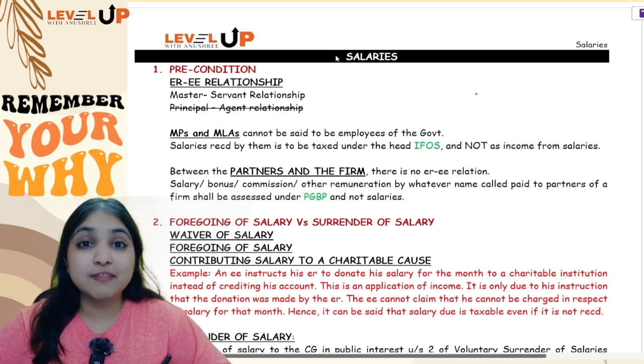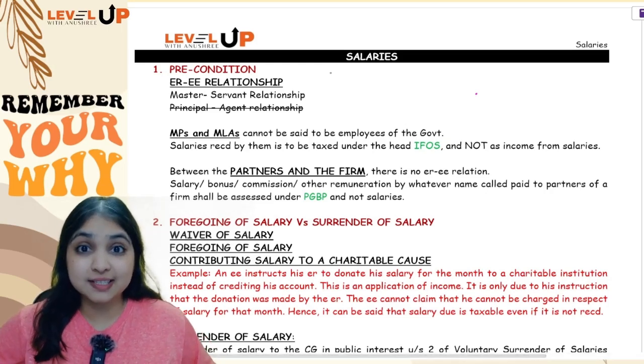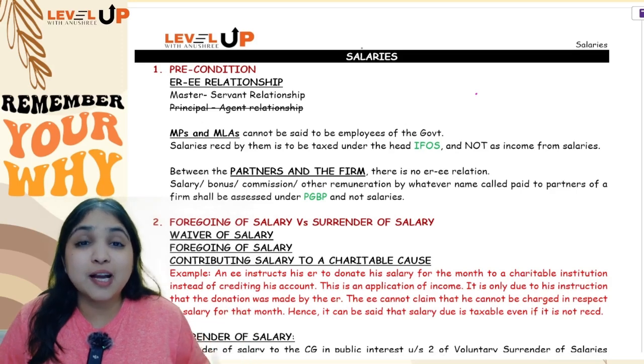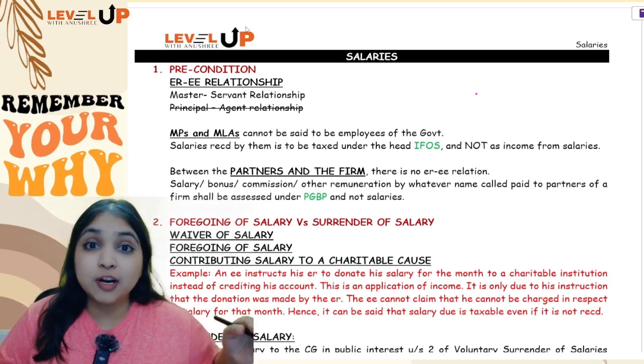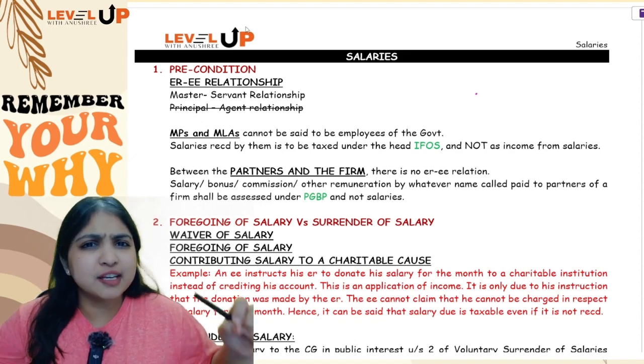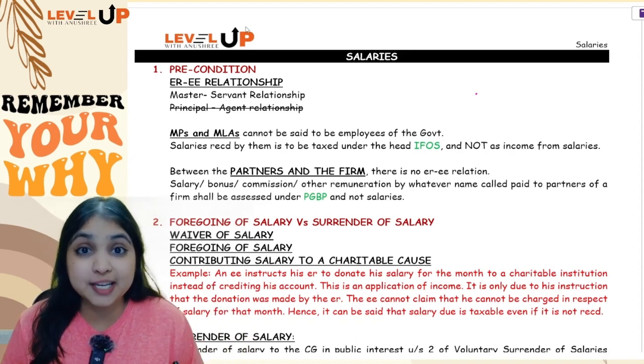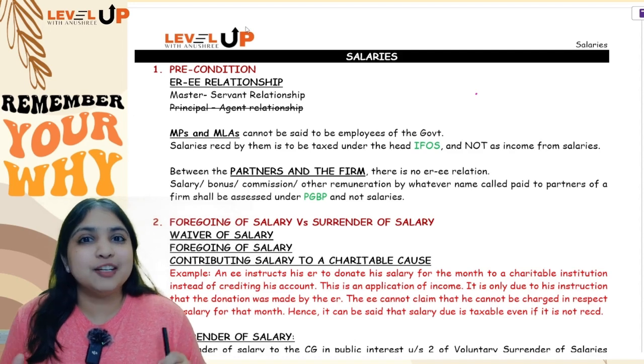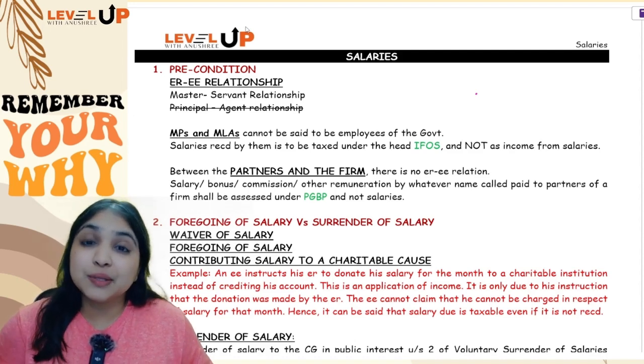So starting off with our very first head of income, the salaries head, let's revise this head of income very nicely. We'll start with basic concepts and go on till the very end, covering each adjustment nicely and properly, so that you are very well prepared to handle the examination. Let's start with the very basics now.